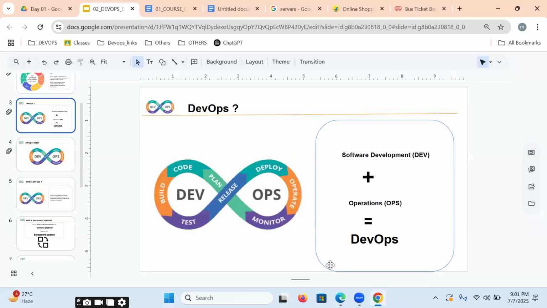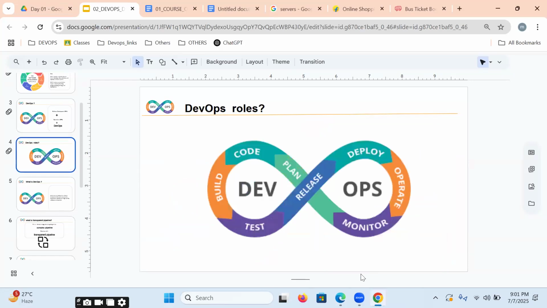So first, what is DevOps, please? The combination of software development plus operation, we call a DevOps engineer. So software development plus operation is called DevOps. That means our roles and responsibilities start from the dev environment and end with operation.